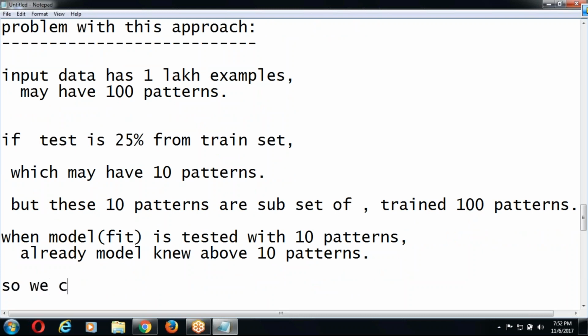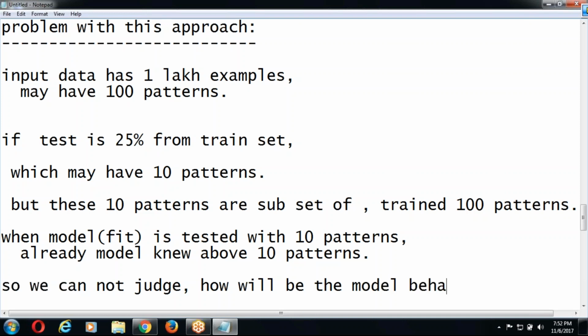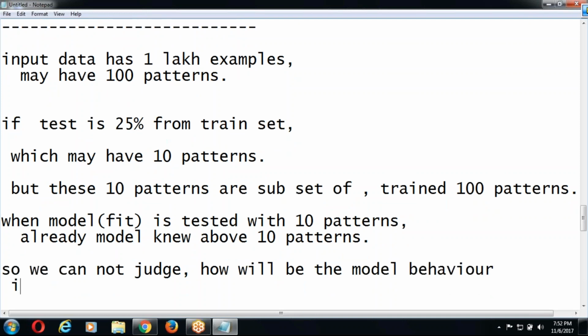So we cannot judge how the model will behave in a typical situation, that means in a new pattern.